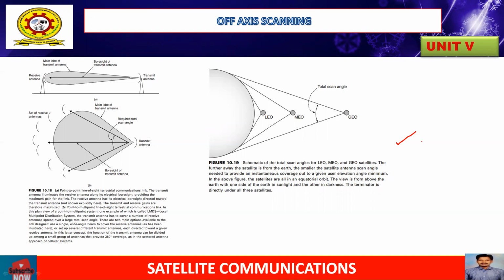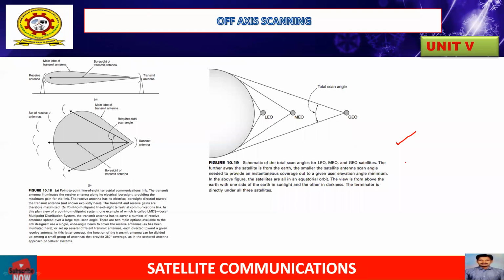Whereas in figure A, a point to point line of sight terrestrial communication link is established. So we have a transmitting antenna and a receiving antenna. Between them, we have the main lobe, which is used for transmitting the signals. Whereas in figure B, a point to multi-point line of sight terrestrial communication link is established.